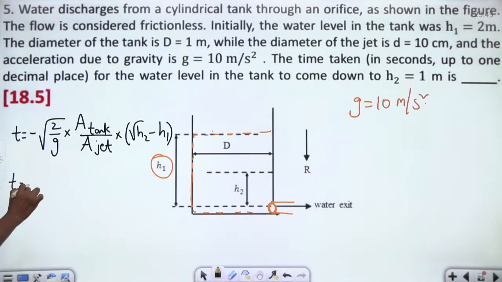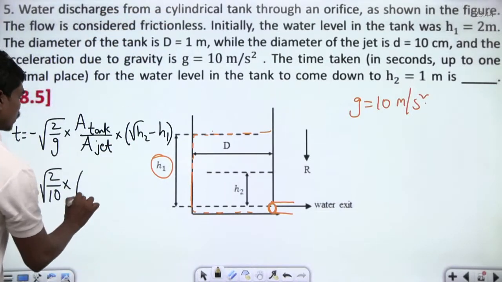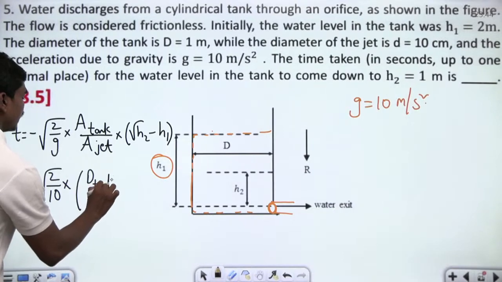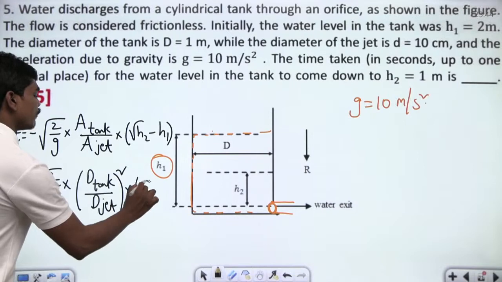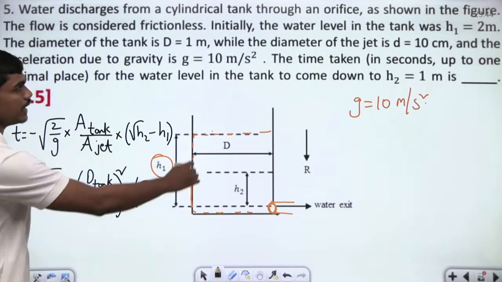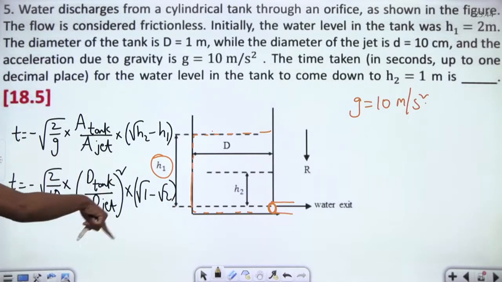So T is equal to minus root 2 by 10 into area of tank divided by area of jet, which is nothing but diameter squared of tank divided by diameter squared of jet. So (d tank / d jet) whole squared into square root of h2. Initially or finally the height is reduced to 1 meter, minus root 2, and because of this minus sign here, this gets a positive value totally.